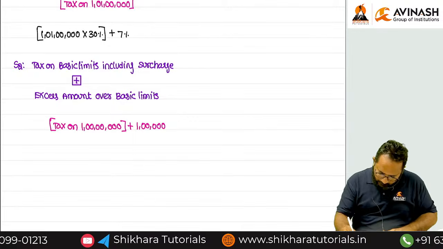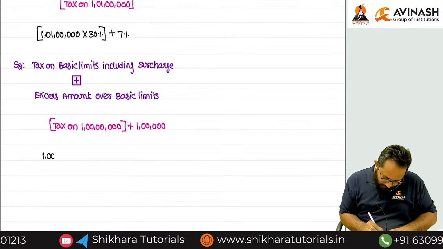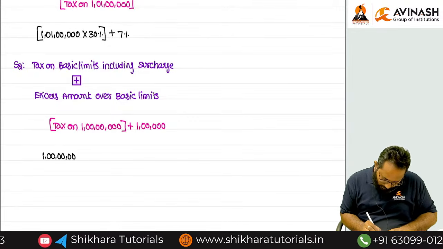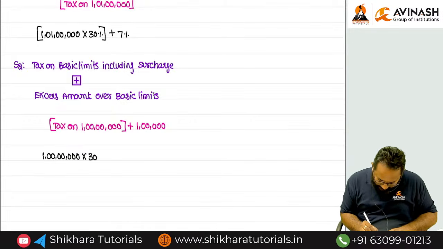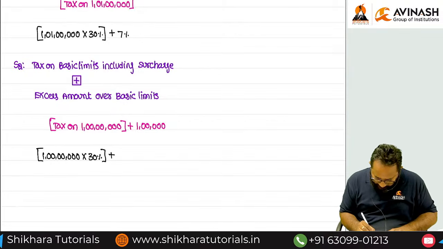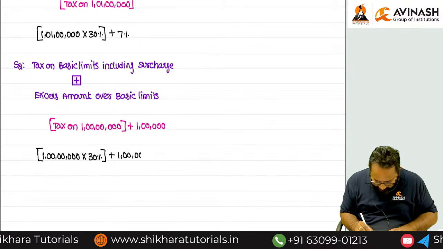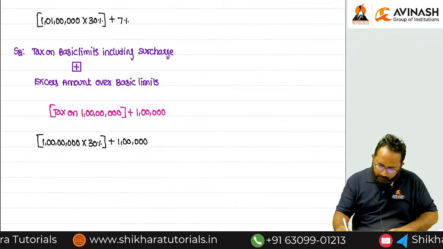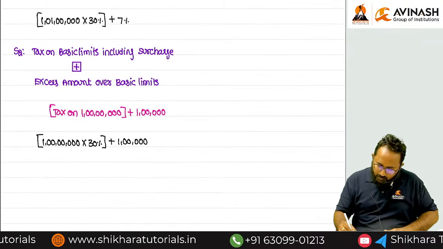Simply we calculate 1 crore into 30%, because there is no surcharge, and we have to add this 1 lakh also. Tell me how much amount we get? 31 lakh.